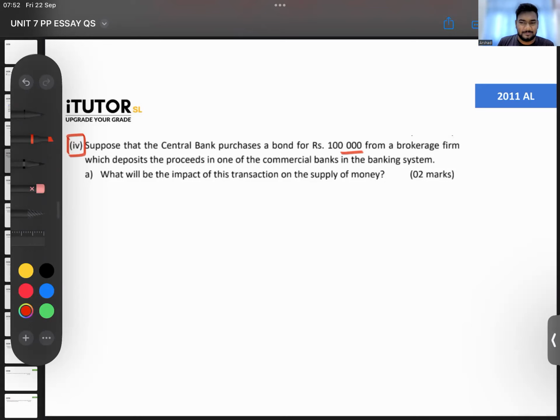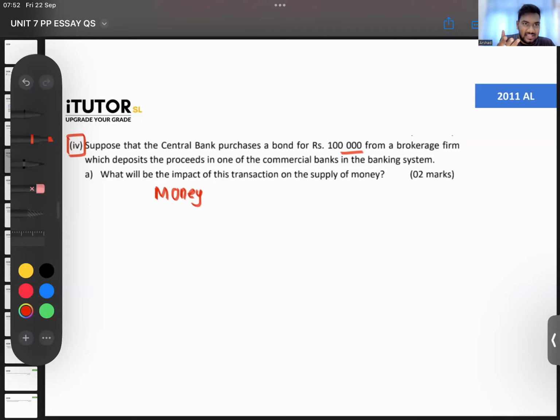What's going to happen, guys? When the brokerage firm comes and deposits this 100,000 into the banking system, or into one of these banks, what will happen to money supply? Increase or decrease? You can say money supply will increase. By how much, guys? Now, here they have not spoken about a SRR or anything yet. So, initially, by how much will money supply increase?